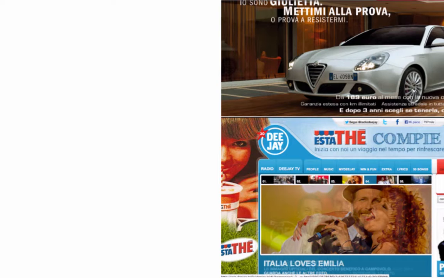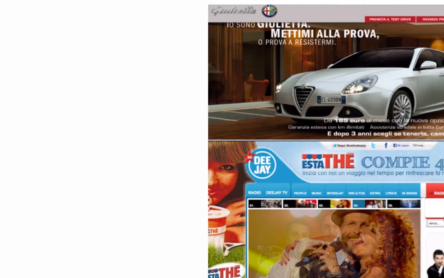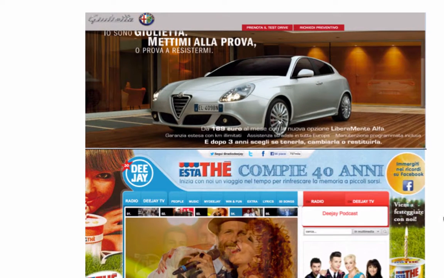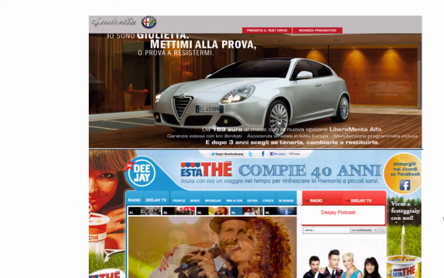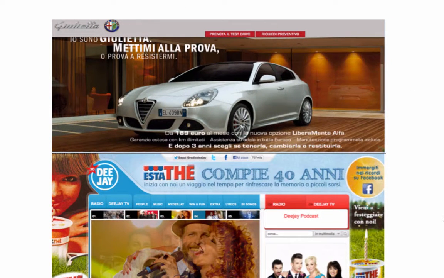A second function of the imperative, which is used a lot in advertising, is to urge the public, the consumers, to buy, to do things. So it's like urging. Example, in this ad for the Giulietta car, the Alfa Romeo: io sono Giulietta, mettimi alla prova. That mettimi alla prova means test me. O prova a resistermi, or try to resist me.